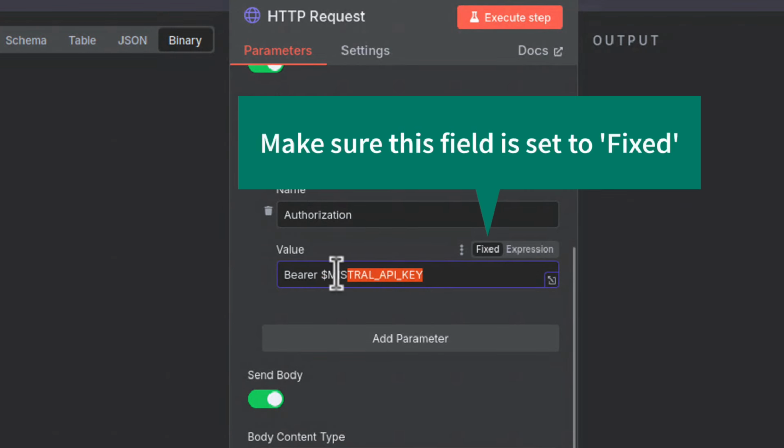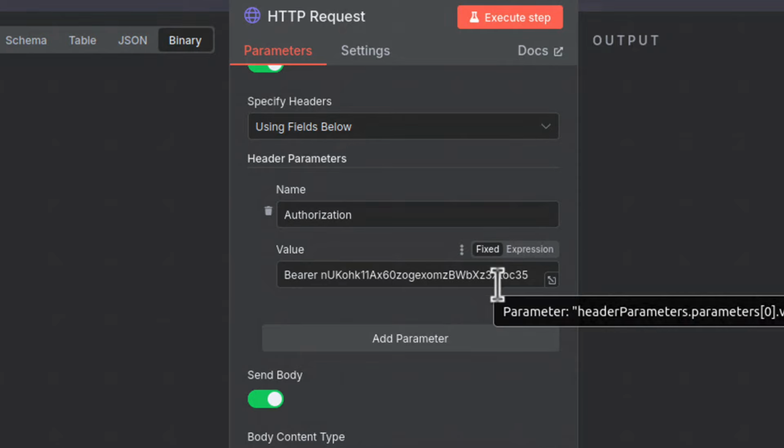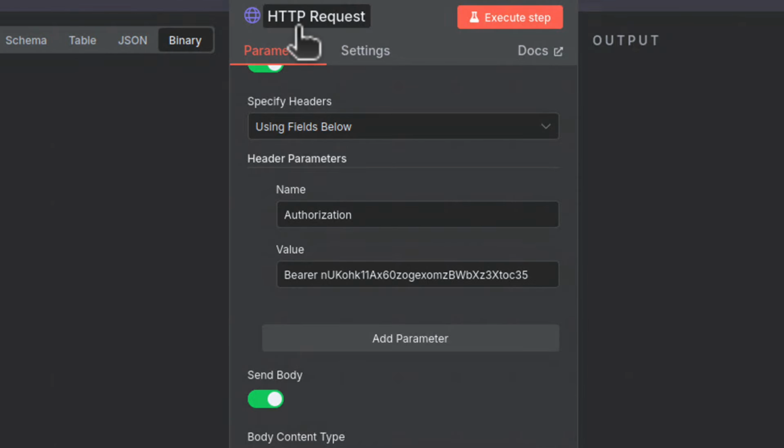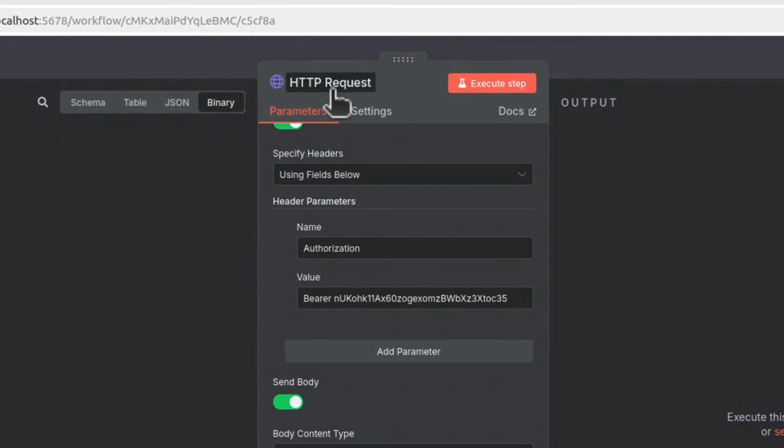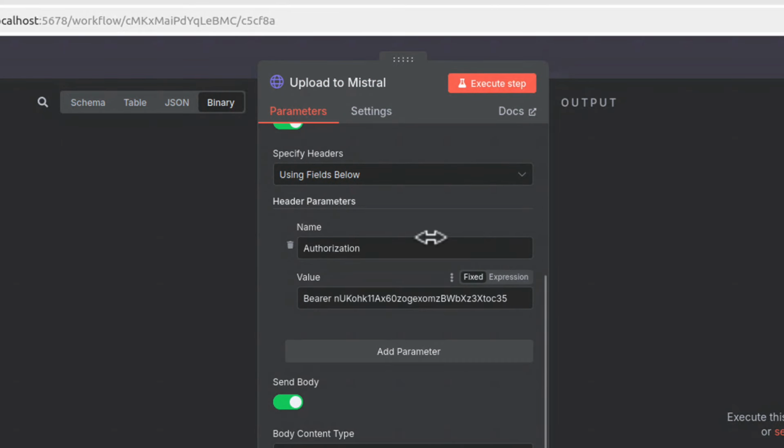And I want to paste it exactly here, after that bearer information. Which means this is a header, this is a HTTP header that will go to Mistral and it will show Mistral that it's you. You can think of that as your username and password for that Mistral service. This is what API key basically is. Maybe I will change one more thing because we need 3 of those nodes and they will all be called HTTP request. Let me change that name to maybe upload to Mistral. That's cool. And we've got the authorization.